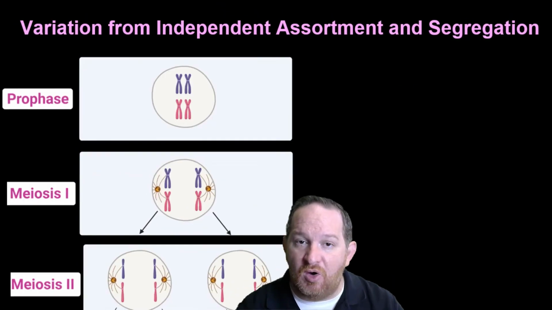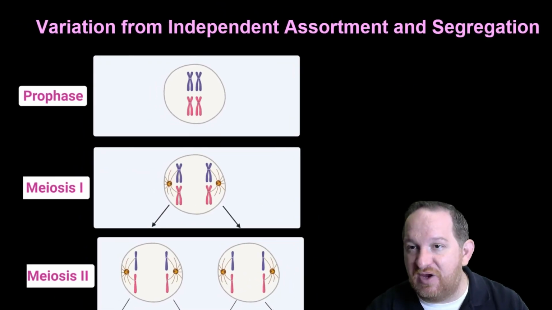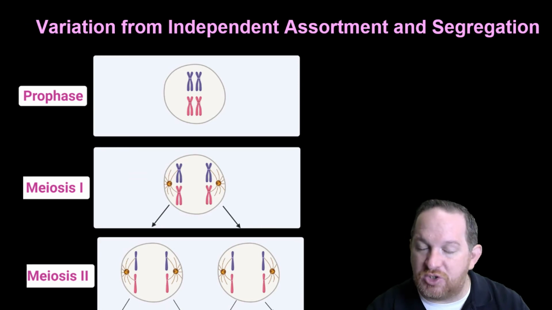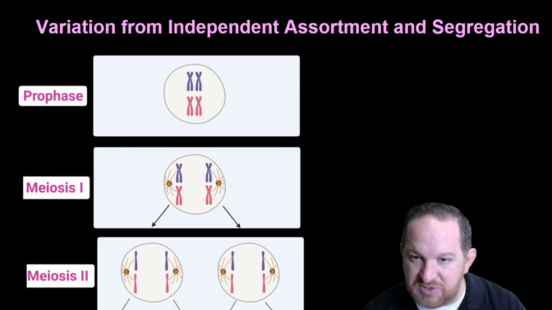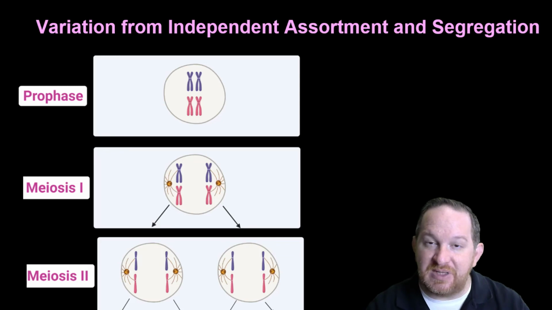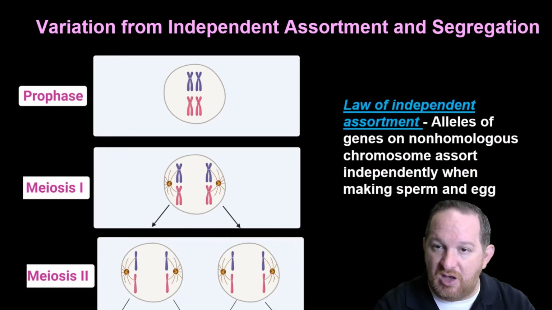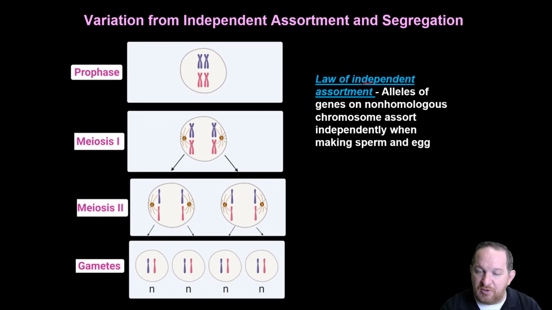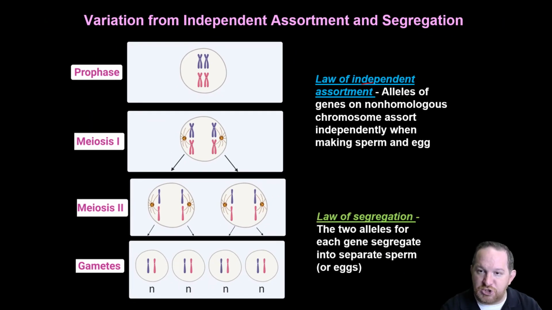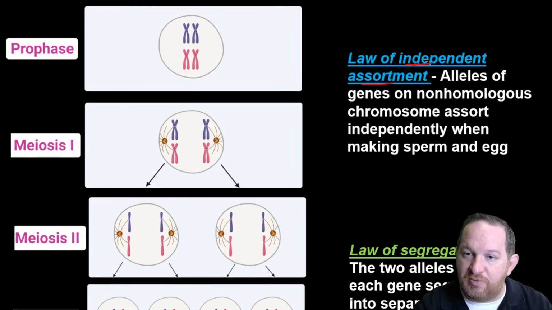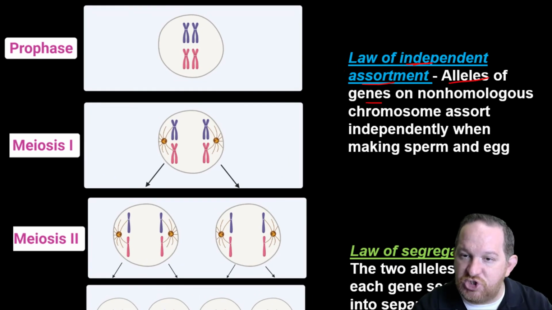So we also will talk about how we get some variation. Now, these two laws are a little challenging, so I'm going to do my best to explain them as easily as possible. Two laws I want to talk about, two of these Mendelian laws: the law of independent assortment and the law of segregation. So the law of independent assortment says alleles of genes on non-homologous chromosomes will assort themselves independently when making sperm and egg. So for example,